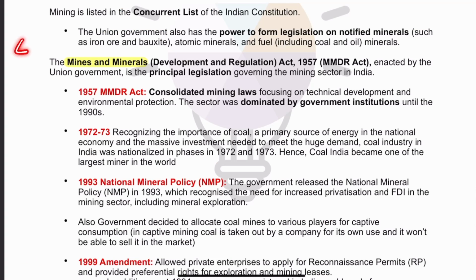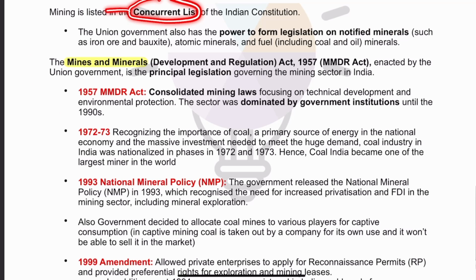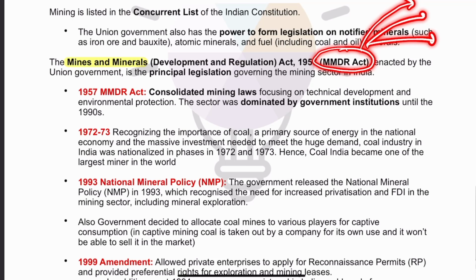First of all, let's talk about the legislative framework around mining in India. Mining is mentioned in the 7th Schedule, concurrent list. The concurrent list is one where certain subjects are contained on which both Union as well as states can make law. So mining is in the concurrent list, and the principal law on mining has been framed by the Parliament of India, that is the Mines and Minerals Development and Regulation Act 1957. This law recognizes that mining has to be developed because development of a nation depends on its mineral wealth, but at the same time, the environment is to be protected.